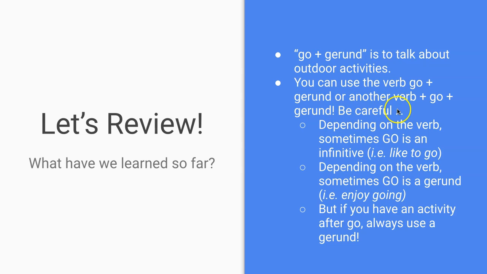But be careful because depending on the verb, sometimes go is an infinitive like to go, because my verb is like, and after like I use the infinitive. But depending on the verb, sometimes go is a gerund. For example, if you're using the verb enjoy, after enjoy, I need to use a gerund. So I will use going plus then the activity in gerund form.